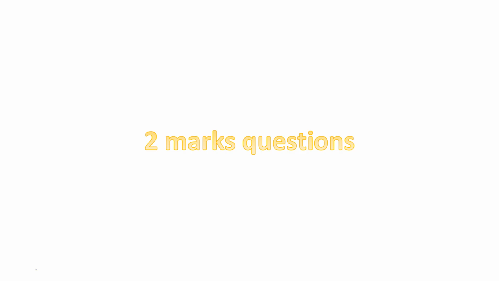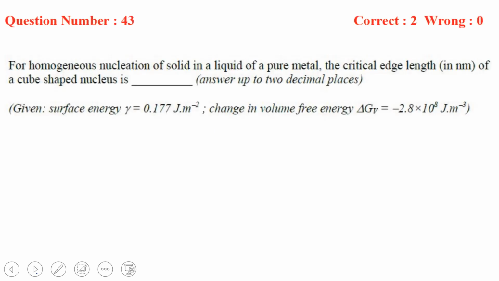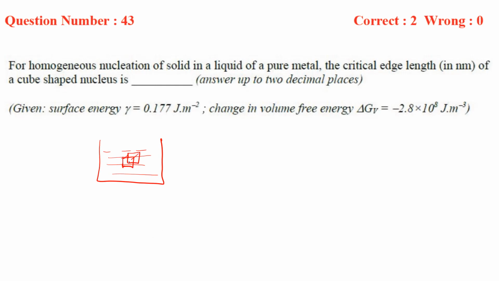Now let us move to the 2 marks question. For homogeneous nucleation of solid in a liquid of a pure metal, the critical edge length of a cube-shaped nucleus is. Okay, so let us consider this is the liquid, and we are getting a nucleus of cube shape. In a cube-shaped nucleus, if you find the volume and the surface area, then the volume will be a cubed, where the edge length is a. The surface area will be 6 into a square, right?